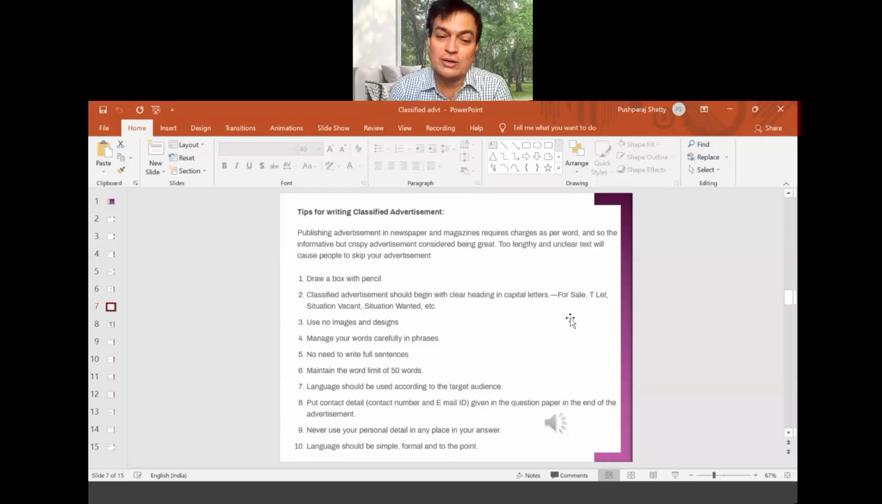Given in the newspaper at the end of the advertisement. So what is given there? What all details are required? Contact details are required. That kind of question I have come across. So what all contact details are required? Contact number is required. Email ID is required. Never use your personal details in any place in your answer. Language should be formal, simple, and to the point.